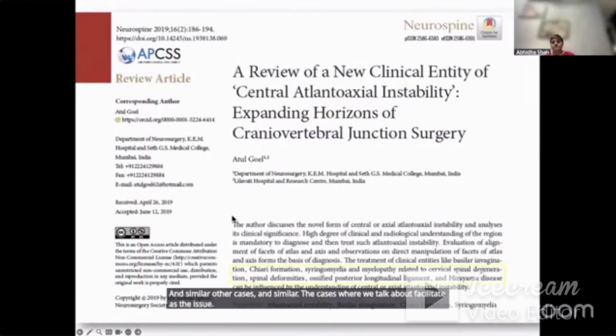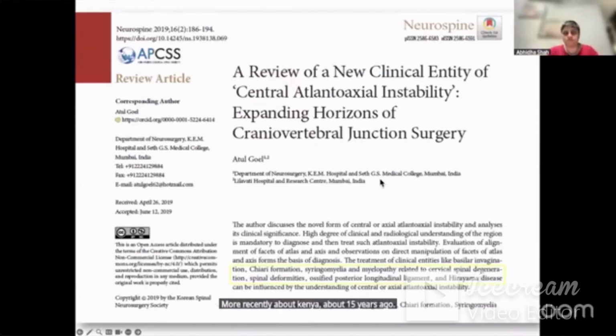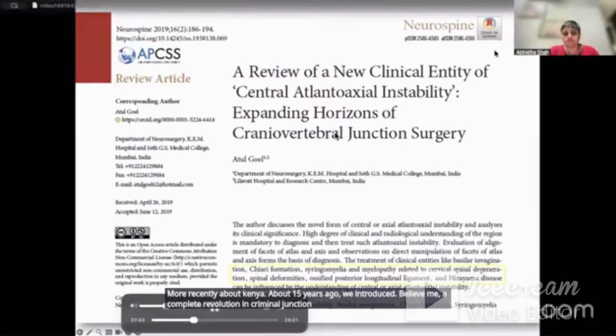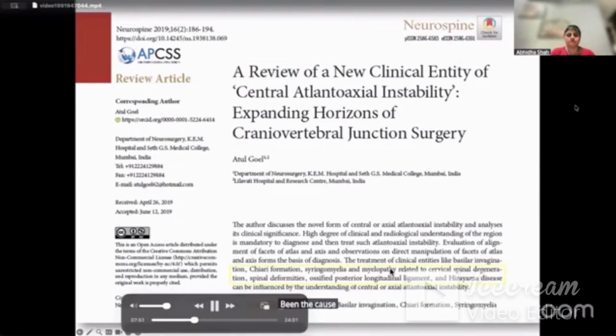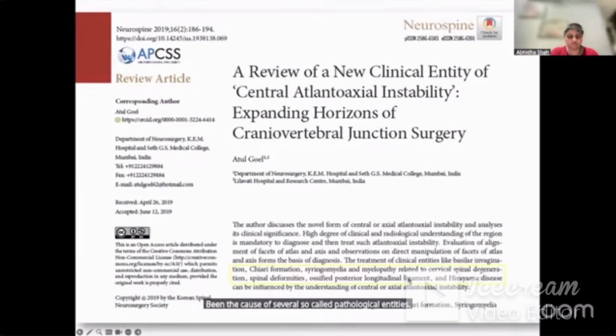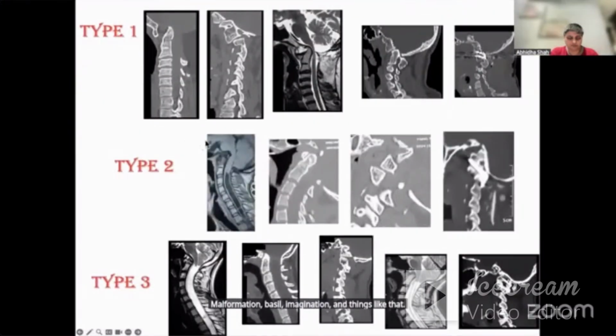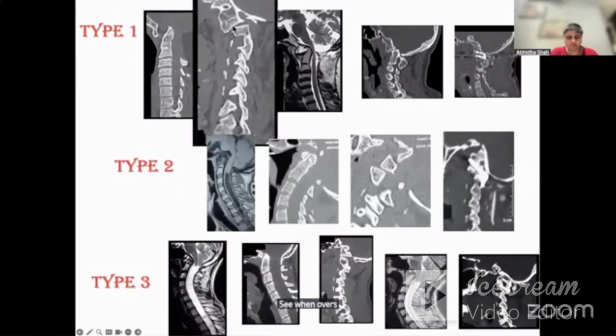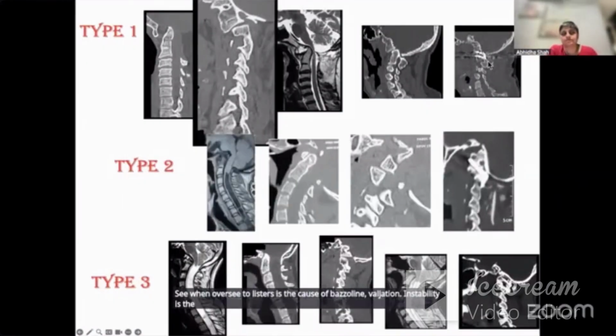More recently, about 10 or 15 years ago, we introduced, believe me, a complete revolution in the craniovertebral junction region, where we talked about central or axial atlantoaxial instability being the cause of several so-called pathological entities like Chiari malformation, basilar invagination, and things like that. So just to briefly talk to you about what I mean by central instability, you have seen that C1 over C2 listhesis is the cause of basilar invagination, instability is the issue, and stabilization is the treatment.